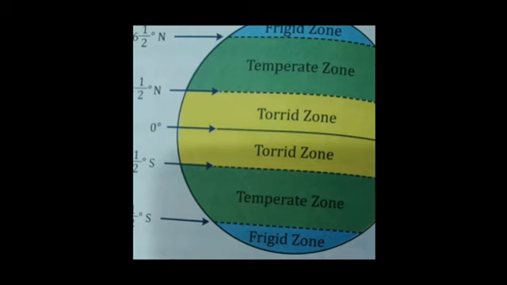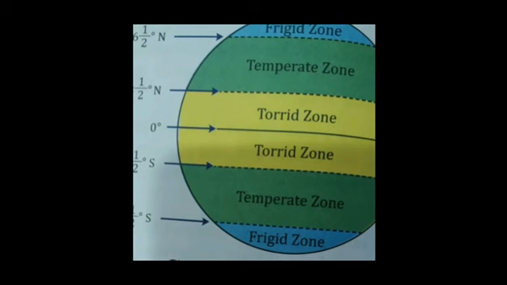They are neither too hot nor too cold. This is called the temperate zone. As you can see in the picture, the temperate zone is labeled with a green color. In most cases, these places have warm summers and cold winters, with moderate rainfall in either summer or winter.